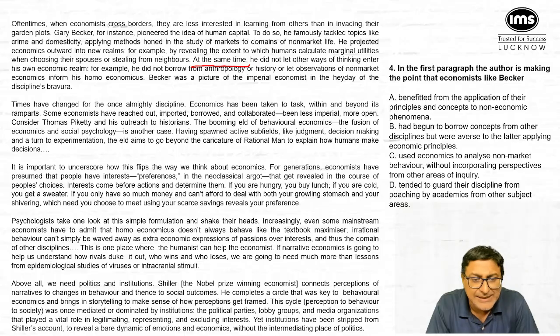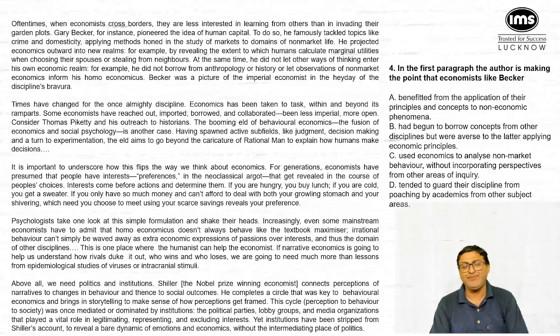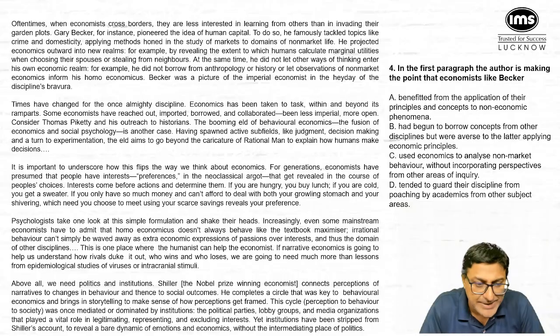Now, why is he an imperial economist? Because if you go to the previous line, it says he did not borrow from anthropology or history or let observations of non-market economics inform his Homo economicus. So he has borrowed from other subjects, but he has not let his understanding of economics be influenced by the other subjects. And hence Baker was a picture of the imperial economist in the heyday of the discipline's bravura. Now, what does discipline mean here? What do you mean by the word discipline? It is talking about the subject economics. So it is talking about the dominance of economics.